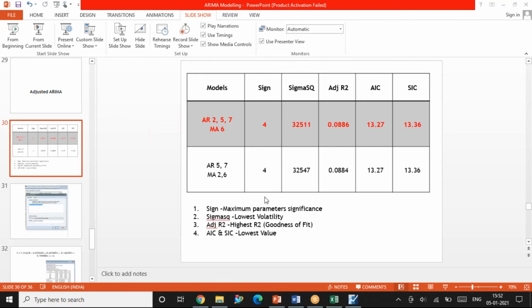You can still call this model a good model for forecasting. The results convey that the AR terms and the MA terms we have considered are able to explain the changes in the present value to an extent of 10%. The remaining 90% is influenced by several other parameters.